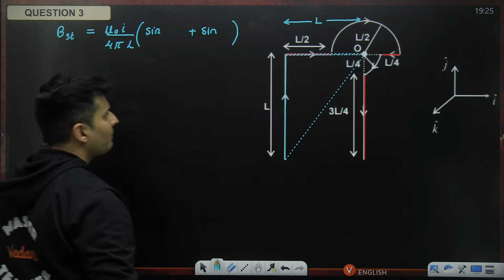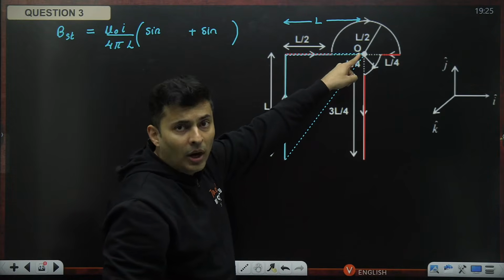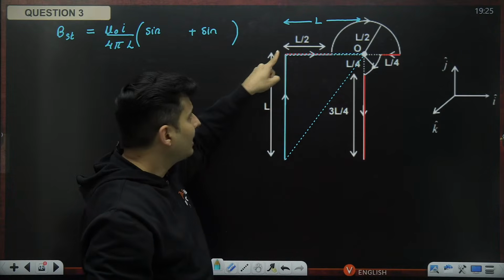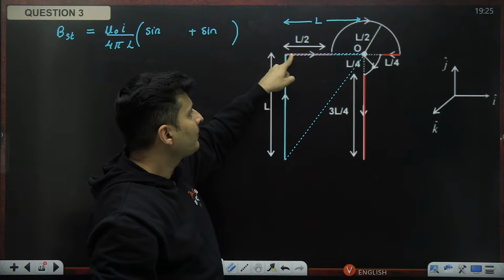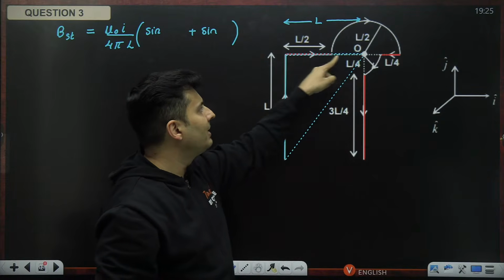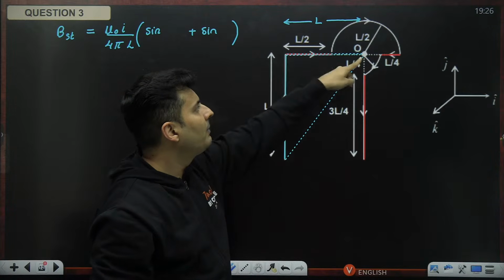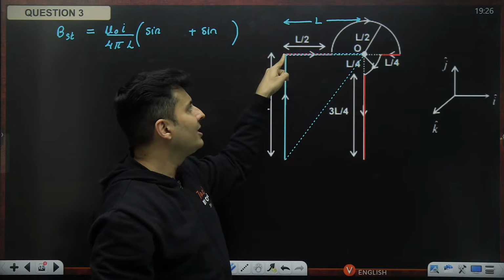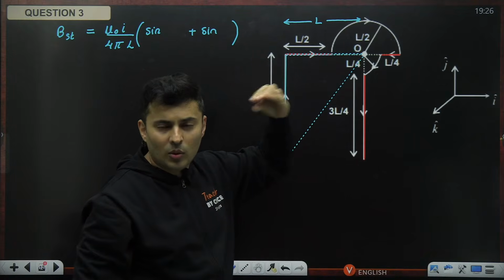As you can see, the line joining point O to the first endpoint makes 0 degrees with the perpendicular drawn, as they are coincident.